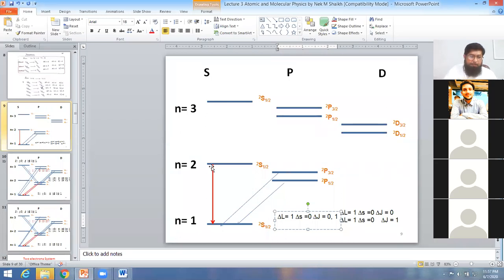Is it okay? So again, now if the electron is in the d orbitals, what happens? Here n is equal to 3. The electron may be in the S orbital, the electron may be in the P orbital, the electron may be in the D orbital.